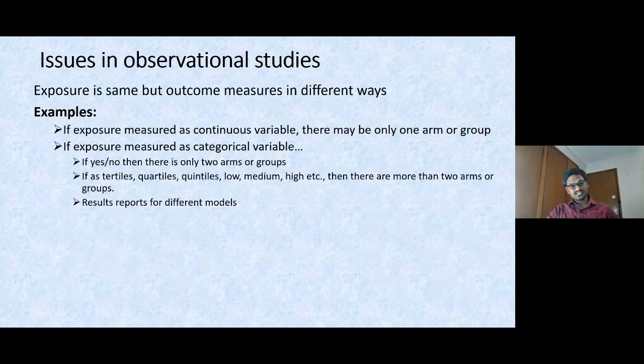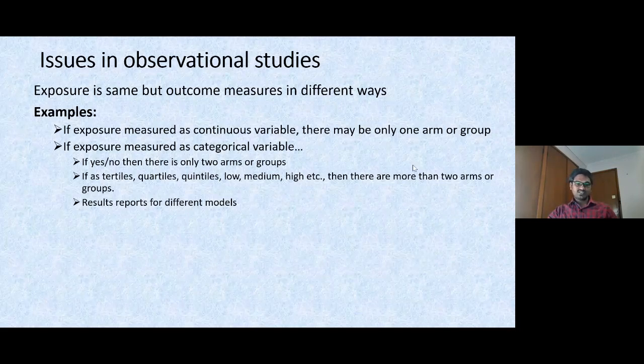Next, issues in observation studies. Here in observation studies, most of the time we are going to see what is the effect of an exposure. For example, if exposure is measured as a continuous variable, we are going to obtain only one summary estimate. I'll give you one example in the next slide.